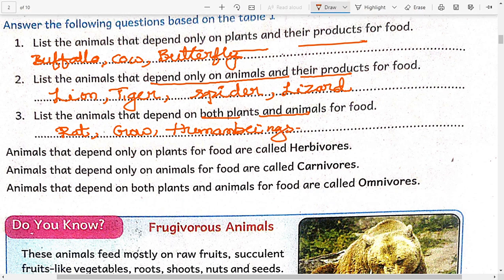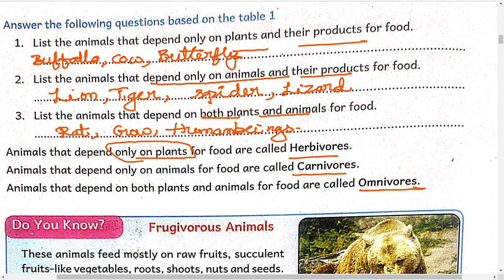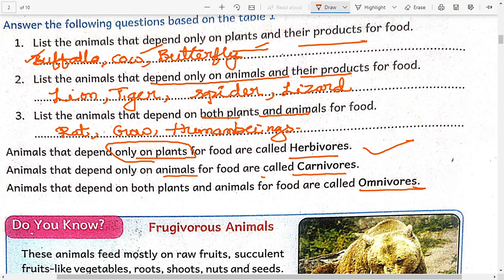Okay. So based on their food habits, the animals are divided into three categories: herbivorous, carnivorous and omnivorous. So animals that depend only on plants will be called herbivores. And what are the examples for herbivores? Buffalo, cow, butterfly. And animals that depend only on animals for their food are called carnivorous. So what are the examples of carnivores? Lion, tiger and spider, lizards.